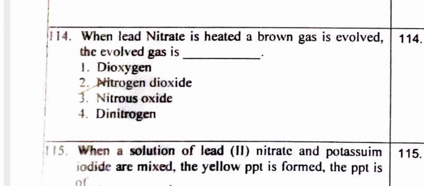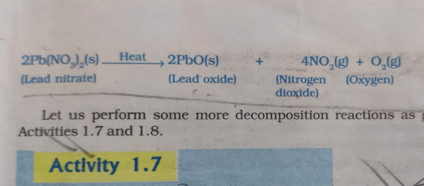When lead nitrate is heated, a brown gas is evolved. The evolved gas is dioxygen, nitrogen dioxide, nitrous oxide or dinitrogen. So the correct option is the second one, nitrogen dioxide. This is activity 1.6 in the NCERT.